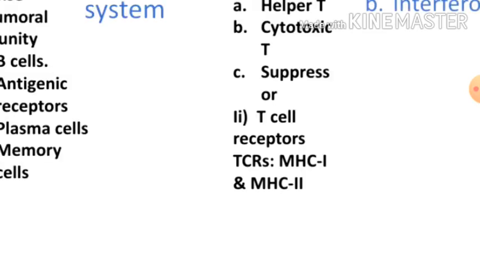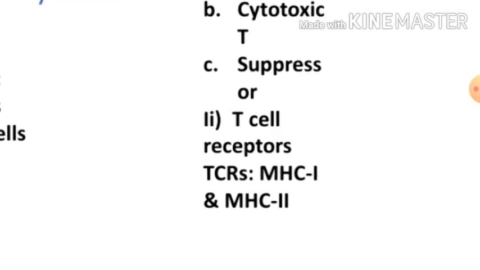T cell receptors. These are known as the MHC1 and MHC2. Major histocompatibility 1 and major histocompatibility 2. MHC2 acts with antibodies and MHC1 acts with other hormones like interleukins and interferons when viral infection occurs within our body.